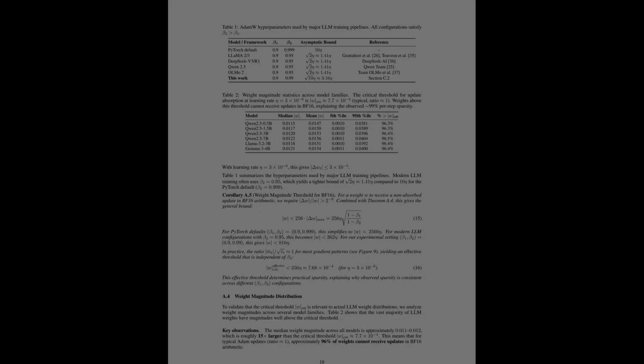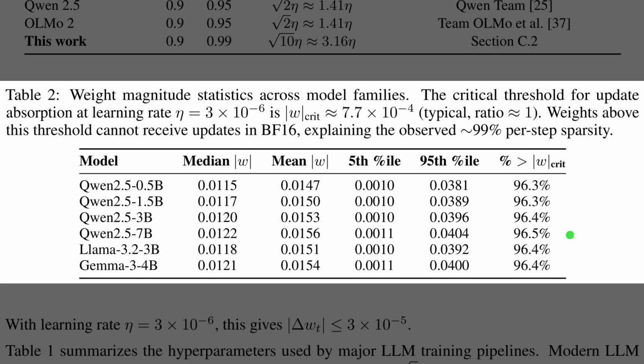Okay, confirming the mechanism from Figure 3, Table 2 lists the weight statistics for models like Qwen, Llama, and Gemma. The text explains that there is a critical threshold, about 7 times 10 to the negative 4, below which updates are lost in BF16 precision. However, the table shows the median weight magnitude is around 0.012, which is substantially larger than that limit. This discrepancy means that, as shown in the far right column, over 96% of the weights are too large to be modified by a typical update step.